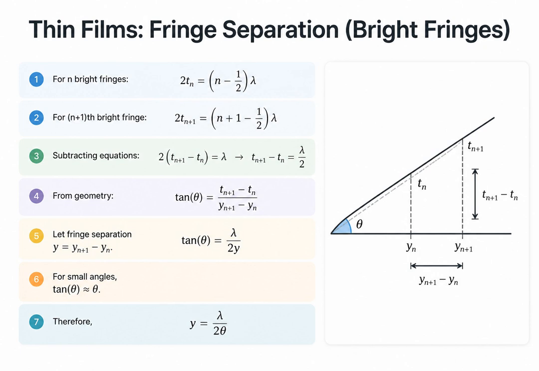When we set up the equation for the n plus 1 fringe and subtract the 2, the fractional halves cancel out perfectly. We are once again left with the difference in thickness equaling lambda over 2. Following the exact same geometric steps with the tangent of theta, we arrive at the identical formula. The separation between bright fringes, y, is lambda over 2 theta.